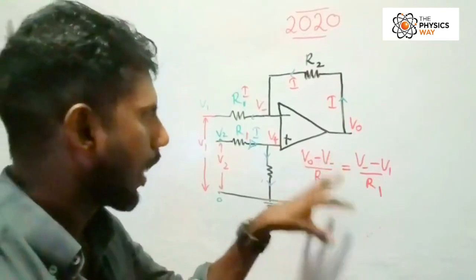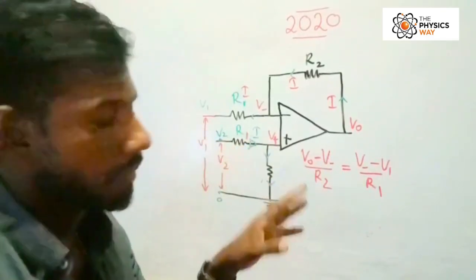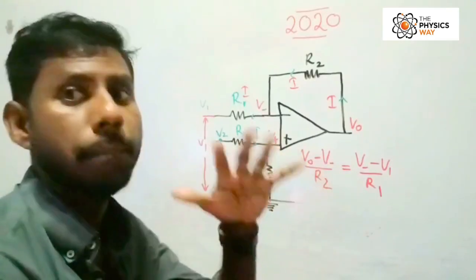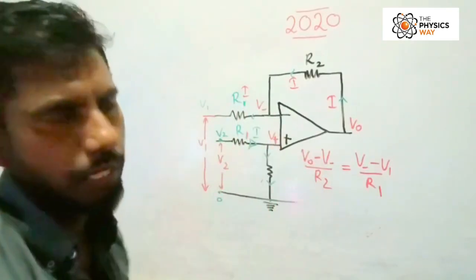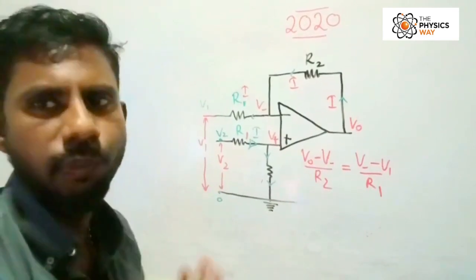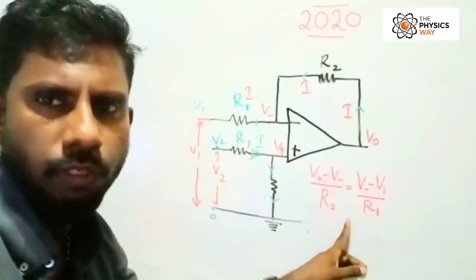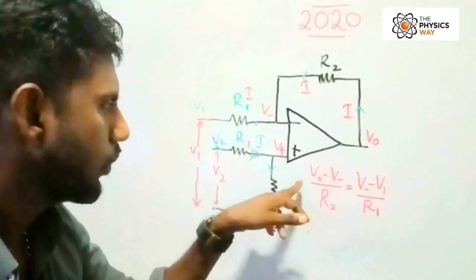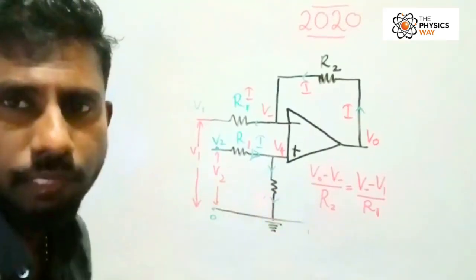Obviously, we don't have V2 here yet. So we have to replace the V minus value by using the value we found earlier. Right. A bit of simplification we have to do. This is the equation we got so far. Now we need to simplify and we need to make V naught the subject. That's what they're asking from us.